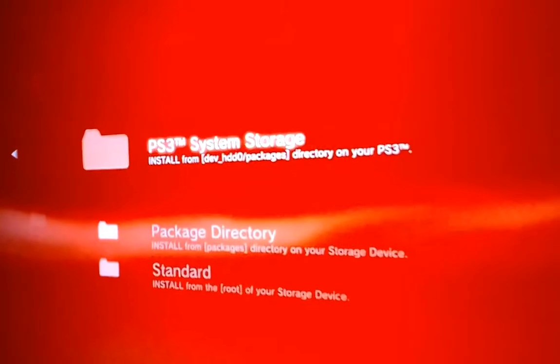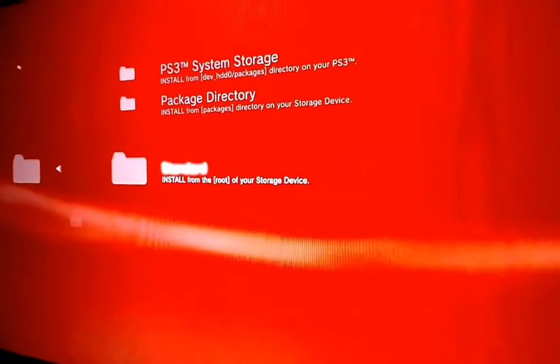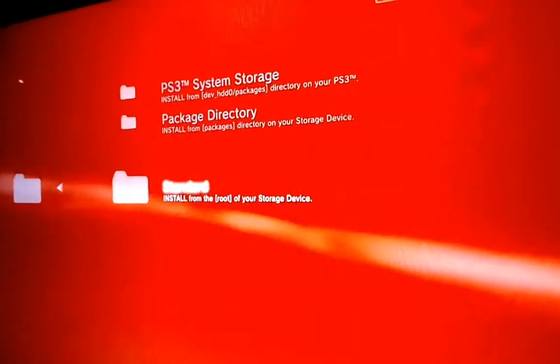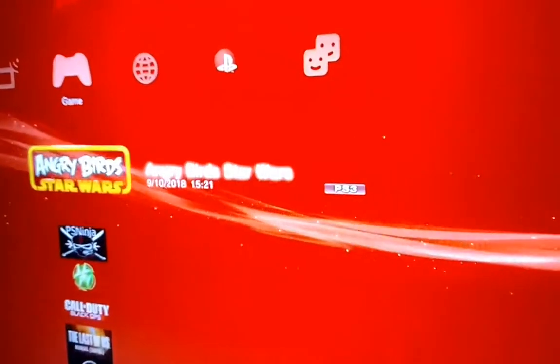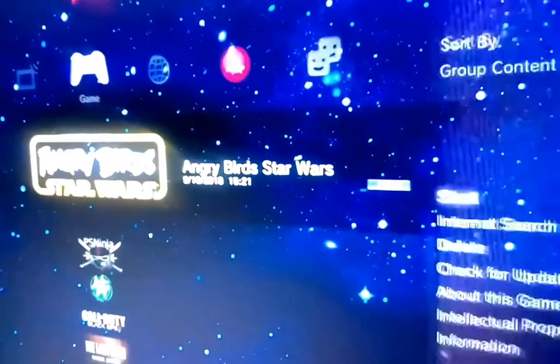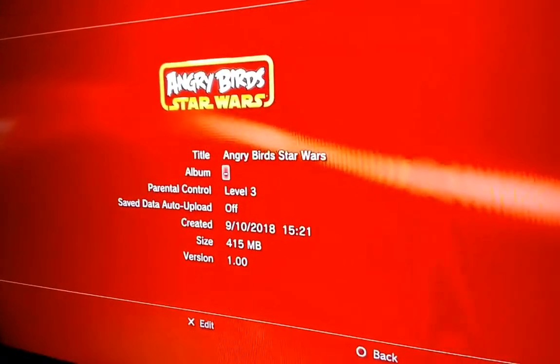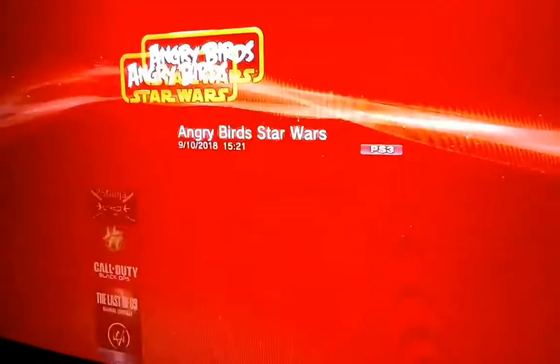You need to enable HAN, but this is a PS3 running on CFW, so we do not need to enable HAN. We can directly install it. This is the fix. You might have different names. Now it's installed. Now, you saw that the PS3 got like, okay, see, now see. We're gonna open it, start. See?